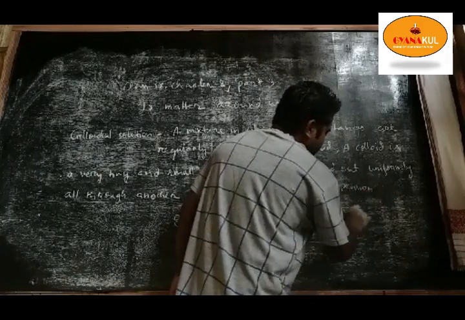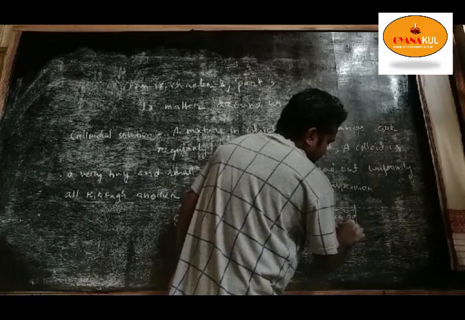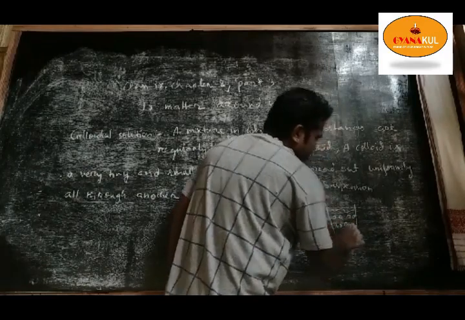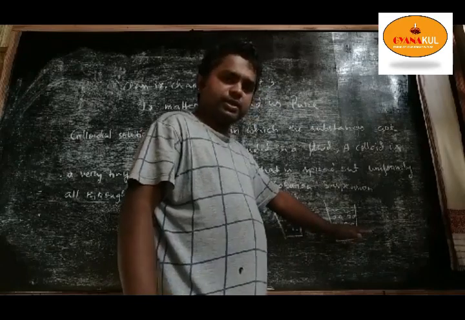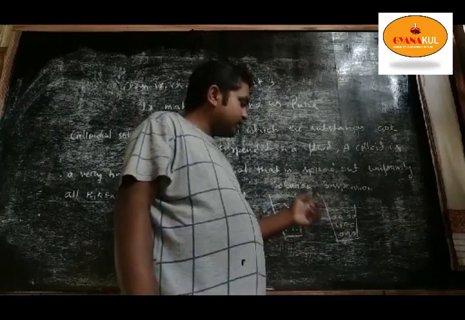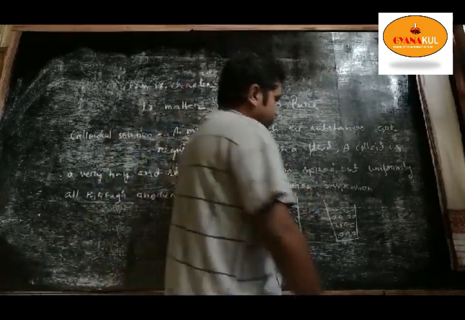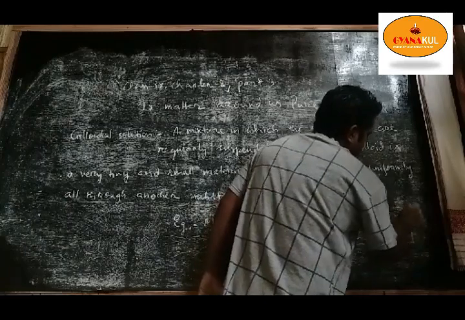Here particle size is bigger and it is not stable, because the particles settle down when you keep it undisturbed. And as the particle size is bigger, you can see it with our naked eyes. But there is another type of mixture, that is called colloid.